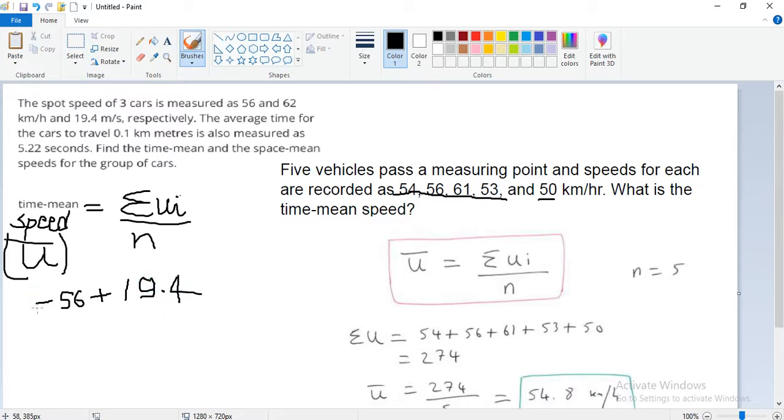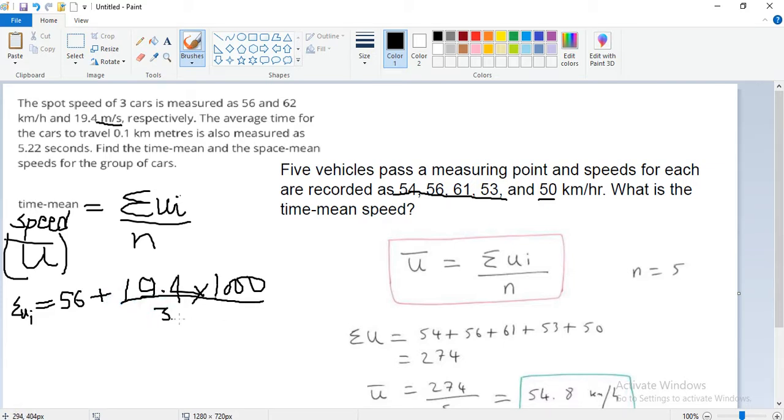So what we will do: we are finding summation ui. How will we find this? 19.4 is in meter per second, multiplied by 1000 so that it becomes kilometer, and divide by 3600 to make it hours.